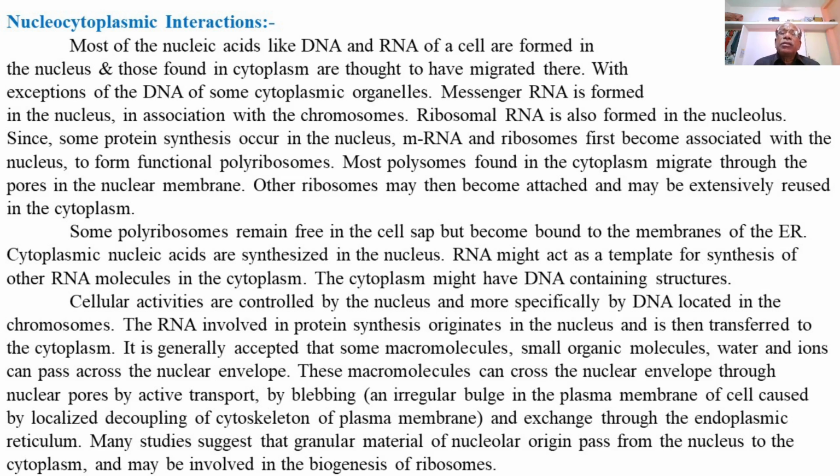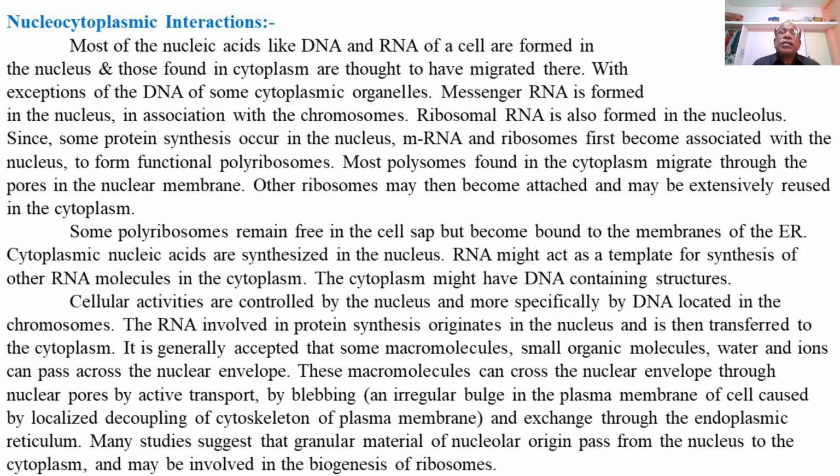From there, these mRNA and rRNA are then transported through the nuclear pore complexes into the cytoplasm to perform the function of protein synthesis with the help of rough endoplasmic reticulum.